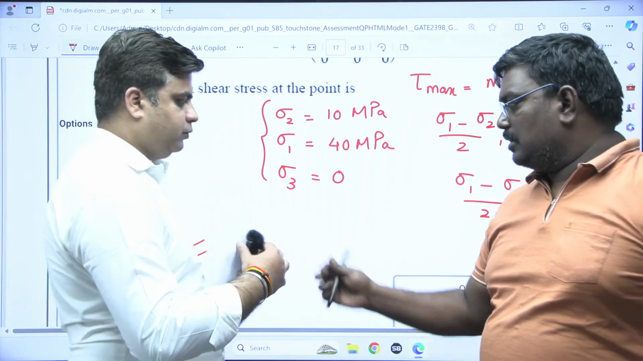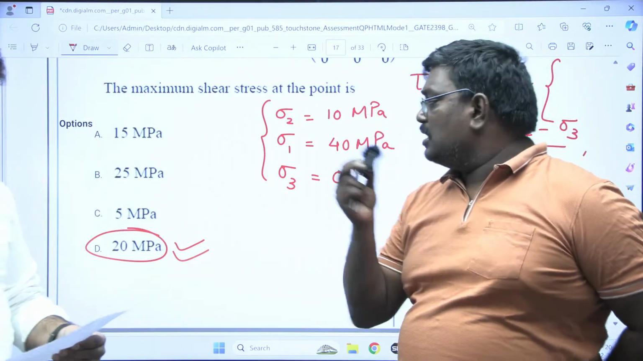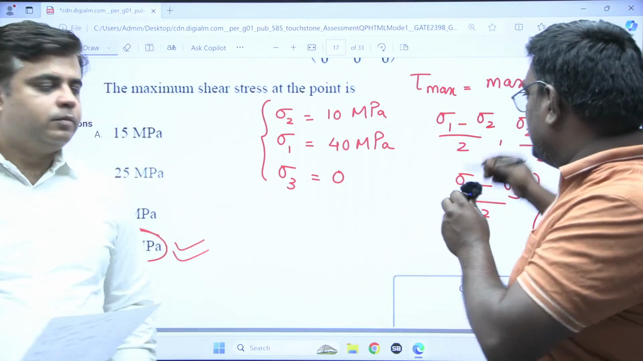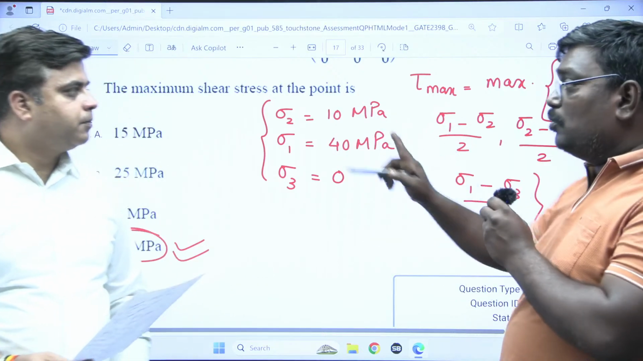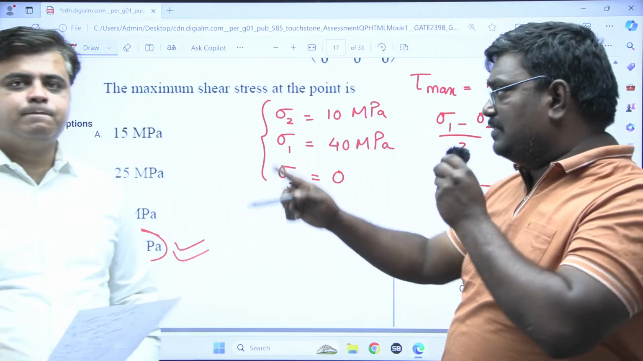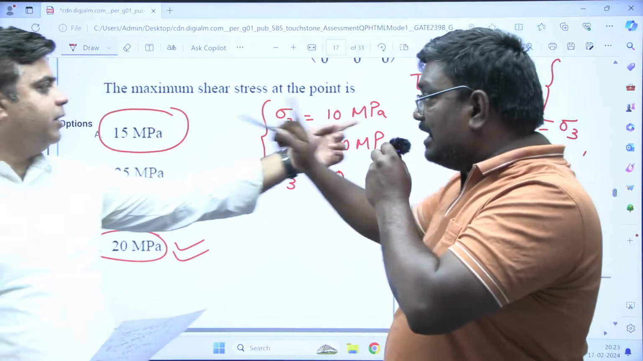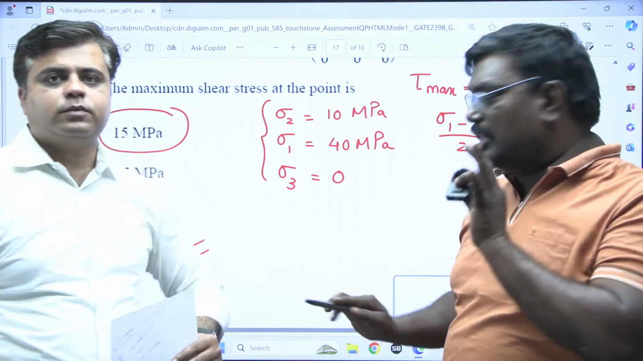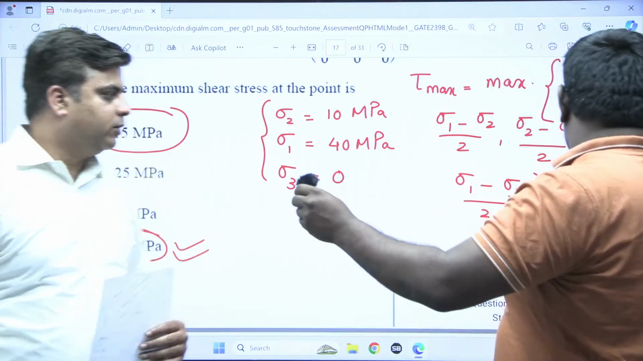Students, you have to be keen in this solution. Here you can say absolute maximum shear stress, taking the three-dimensional sigma 1, sigma 2, sigma 3 stresses. Why I am stressing on this: I have seen some students writing 15 MPa and thinking that it is correct. The exact answer is 20 MPa, that is for sure. Okay, moving ahead.